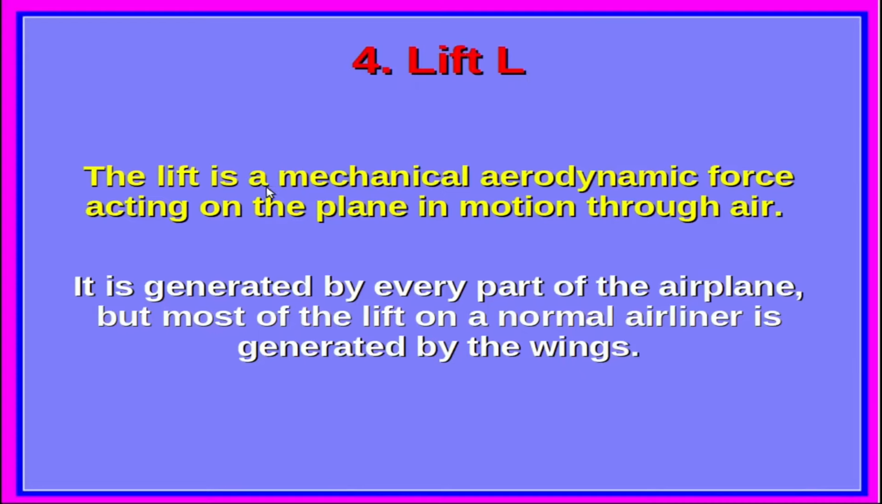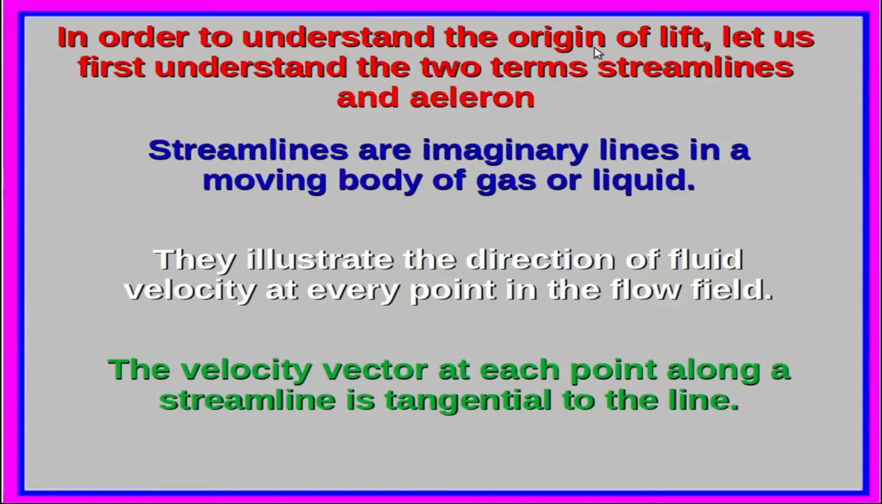Now, the last force acting on the airplane is the lift L. This force is a mechanical aerodynamic force acting on the plane in motion through air. It is generated by every part of the airplane, in fact, but most of the lift on a normal airliner is generated by the wings. In order to understand the origin of the lift, let us first understand the two terms, streamlines and aileron.